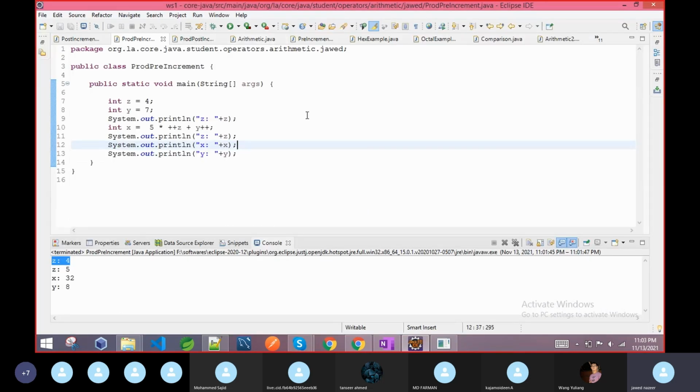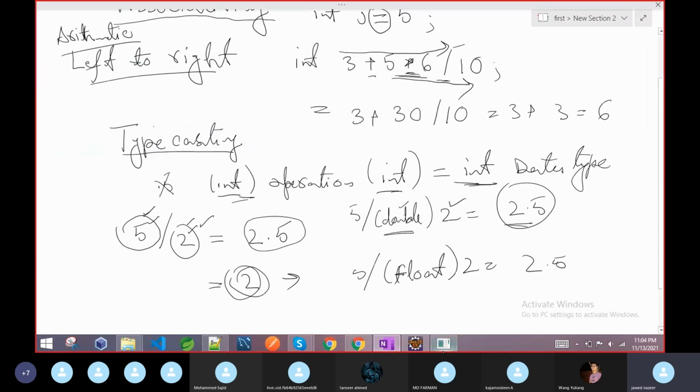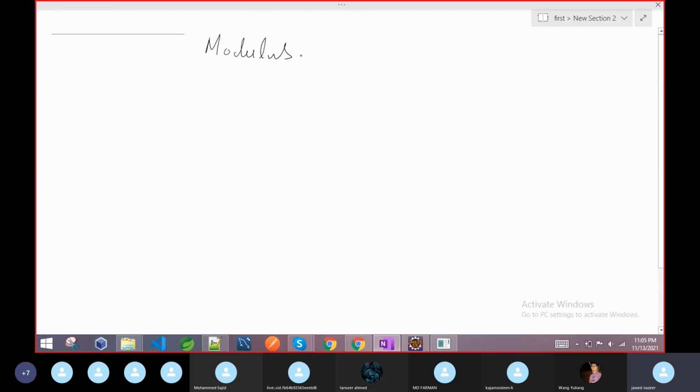So similar to this one, we have so many things. Now we are going to discuss the modulus operator. As I said, it looks like a percentage sign, and it will give you the remainder.